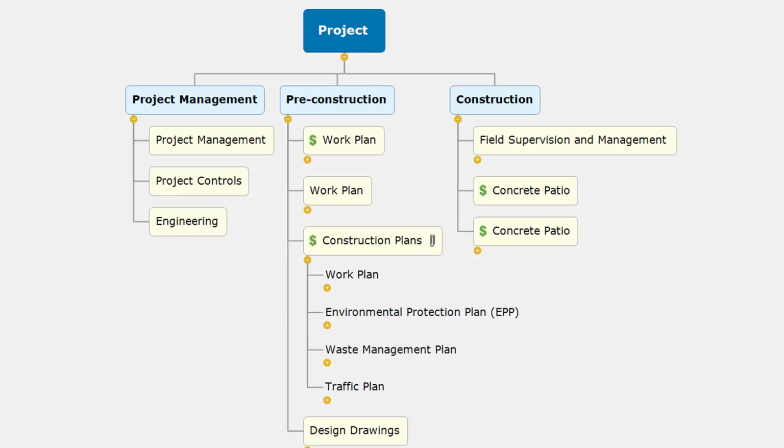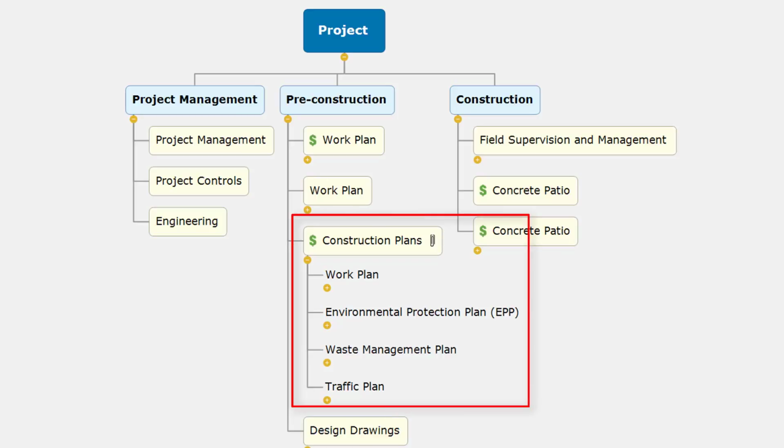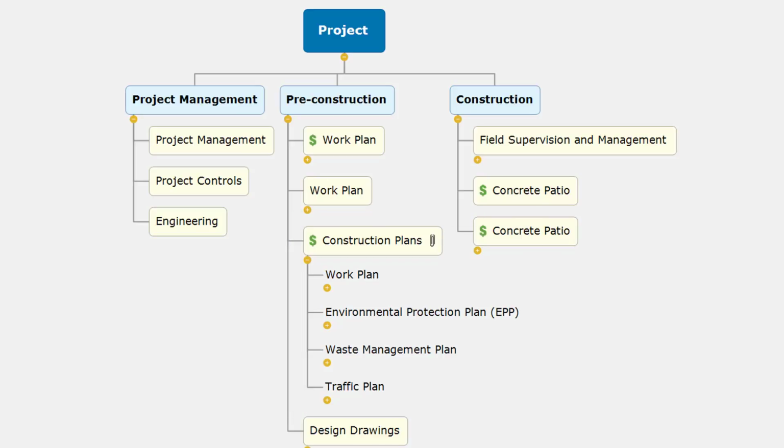The next example has worked very effectively to track cost without getting into too much detail. But let's look at this example, how I'm capturing cost and also the organization of the activities. So in this example, the construction plans I've organized at the third level of the WBS. There are a number of plans associated with the construction plans, including the work plan, the environmental protection plan, waste management plan, and also the traffic plan.